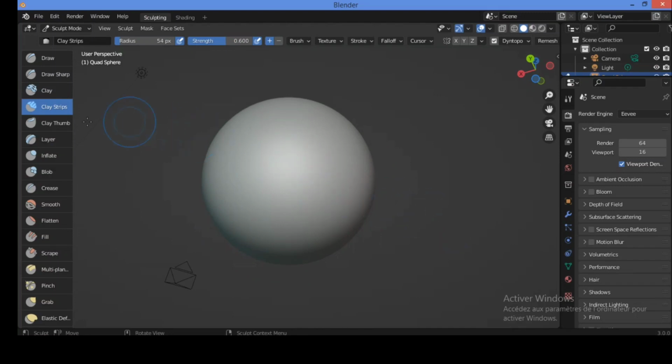For the clay strips brush, it's selected now. What can this brush do? It's the same as the clay brush, as said briefly, but it uses a cube to define the brush's area of influence, like this, rather than a sphere. Ctrl Z to undo the action. Let's see the difference between clay and clay strips. This is the difference, exactly.